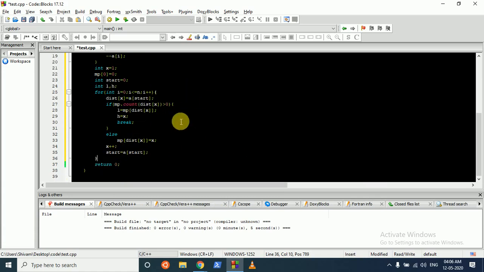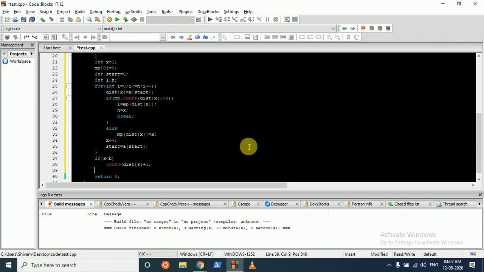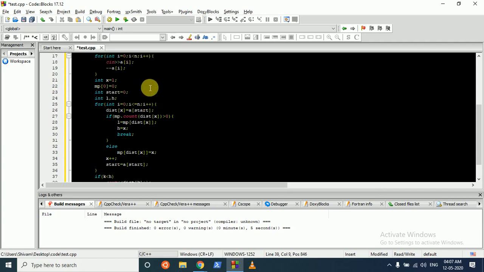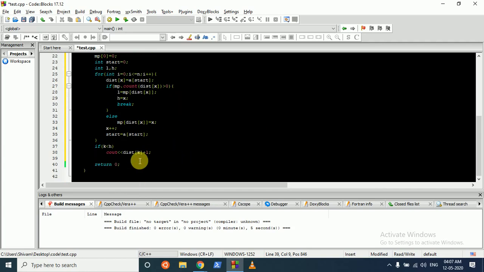After this we'll find our loop, and the non-loop part runs up to L, the lowermost, because from 0 to L there is no loop, and from L to high there is a loop. If our key k, the position we want to find, is lower than high, we'll just output k plus 1. Remember, because we decreased everything by 1 at the start, in the end we'll add 1 to it.